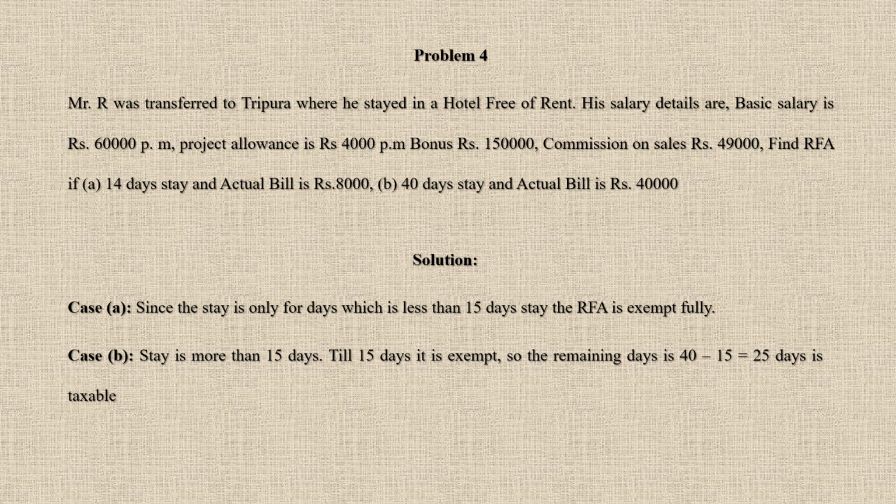So the remaining number of days: he's staying 40 days, 15 days is exempted from that. So the remaining days that are taxable are 25 days. For 25 days, we are going to calculate how much is the taxable value. And another thing you need to remember in this sum is, just like how we've calculated for the other sums, the percentage for a hotel is 24% of salary. That you need to clearly remember.